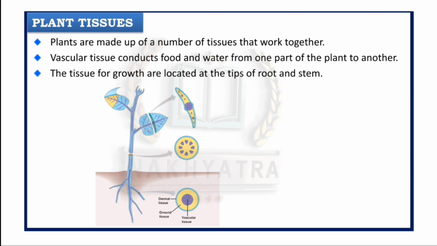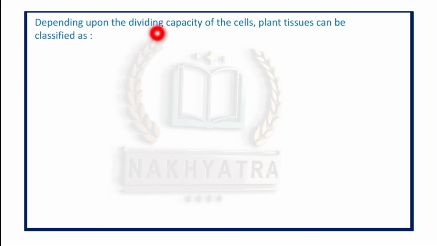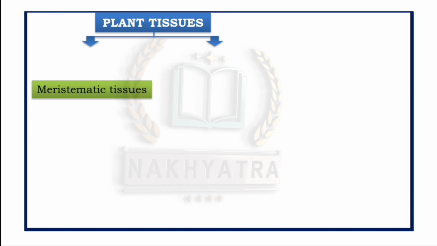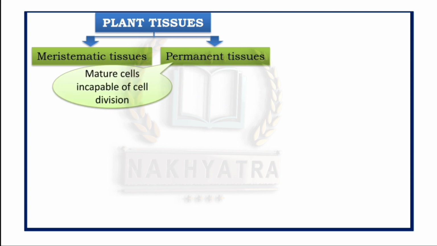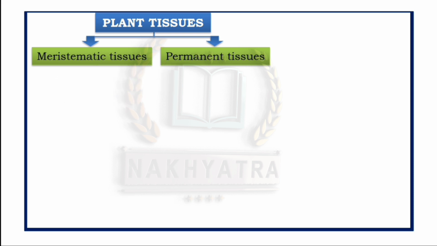Can you see it? Now see here, depending upon the dividing capacity of the cells, plant tissues can be classified as meristematic tissues and permanent tissues. In meristematic tissues, cells are capable of cell division. That means cells can divide. Whereas in permanent tissues, mature cells are incapable of cell division, so cell division does not occur in permanent tissues.